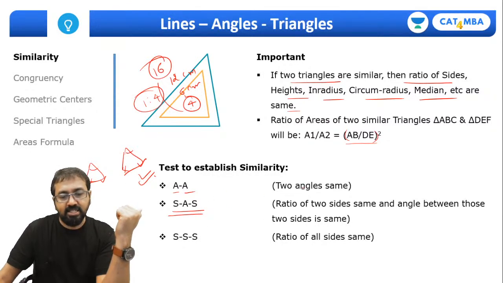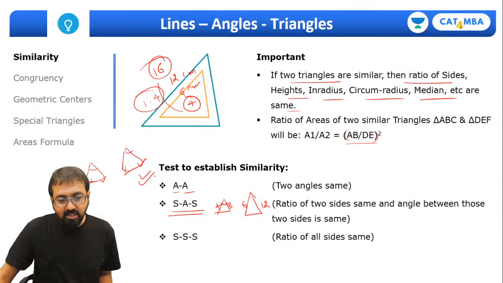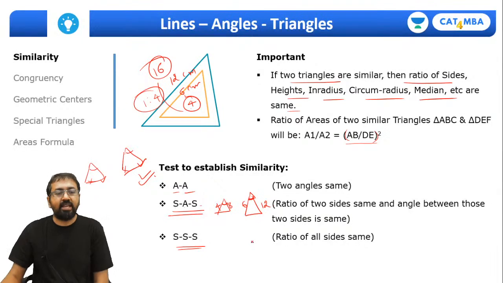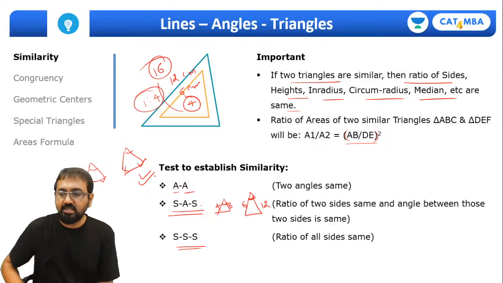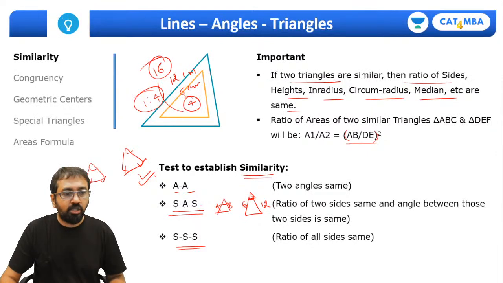Then the side angle side test. In two triangles, let me just draw it over here. In two triangles, if the ratio of two sides is the same, 4, 6, then 8, 12, okay. If the ratio of two sides is the same and the included angle, the angle in between, is also the same, then you can say according to side angle side, that they are similar. And triple S: if the ratio of all sides is the same, then also you can say that those triangles are similar triangles. Are we clear about this similarity concept? And of course we are going to apply it in questions, so that will make your understanding even better.